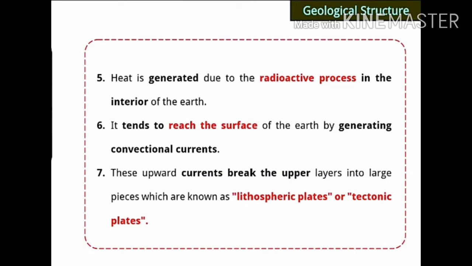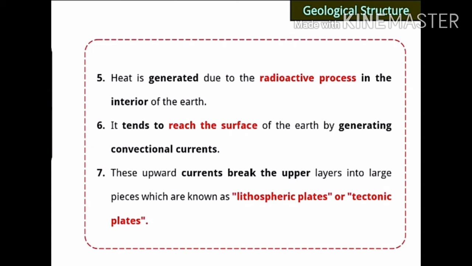The fifth point is that heat is generated due to the radioactive process in the interior of the earth. Inside the earth, a process is going on. Which process? The radioactive process.